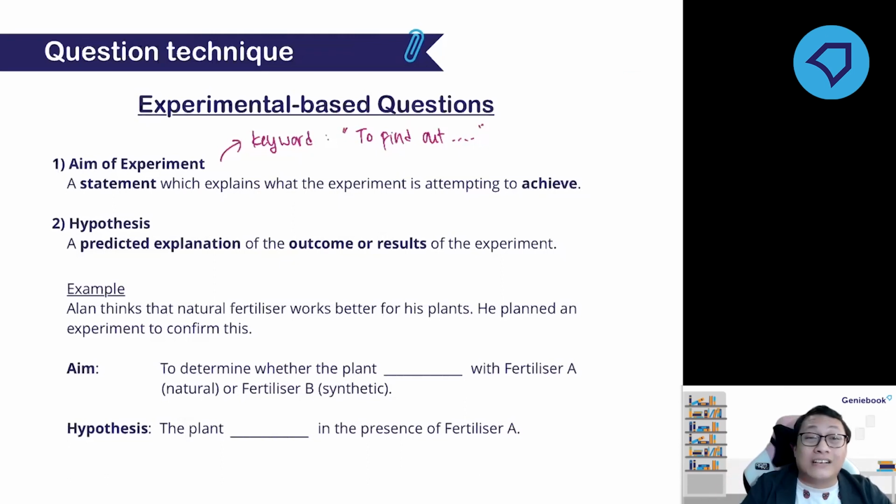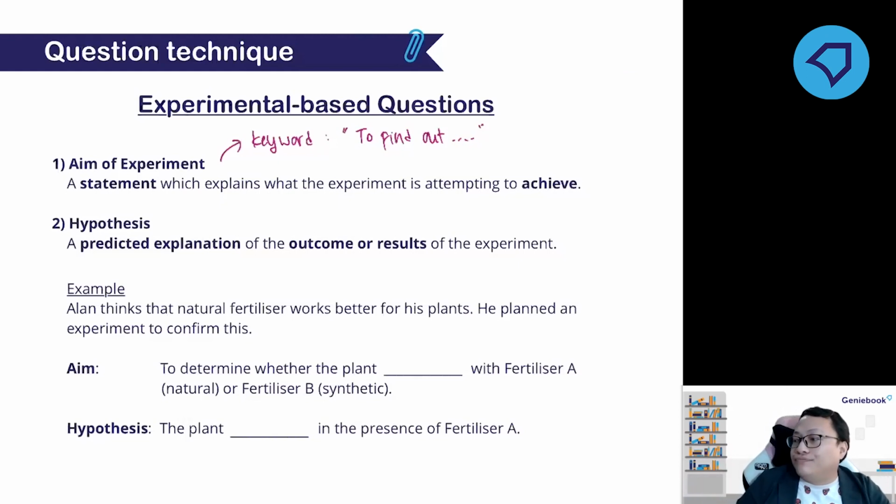But of course, in science, you cannot make a wild guess. Can you make a wild guess, like you guess anyhow? No, right? When you observe something, then based on your prior knowledge, based on what you have seen so far, based on what you have learned so far, then you could make the scientific prediction. So that is what hypothesis is.